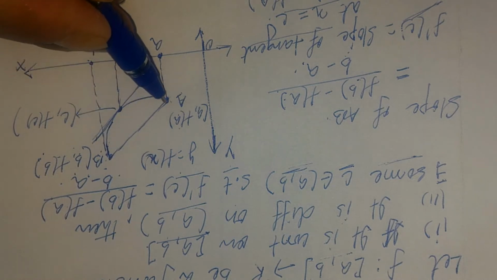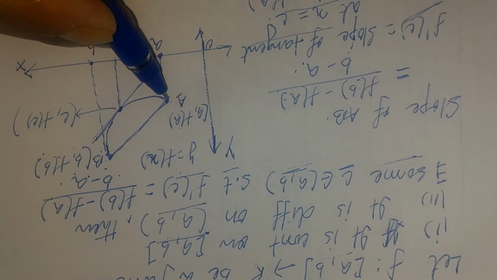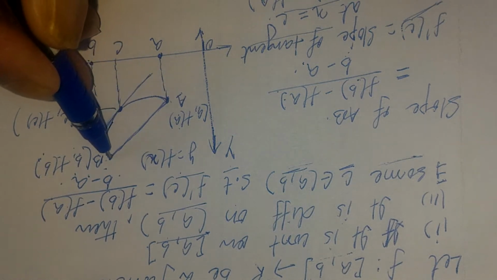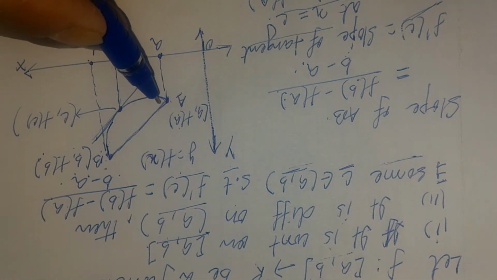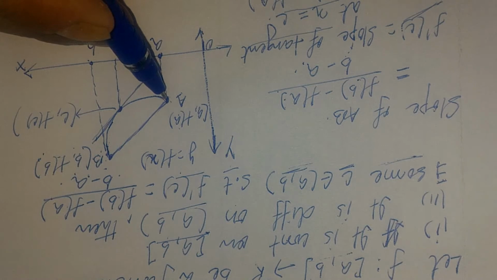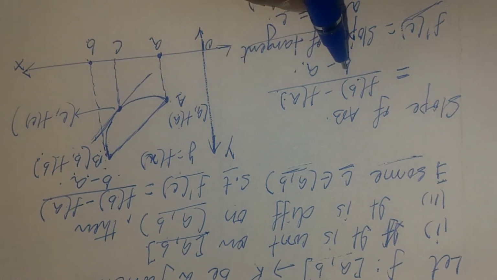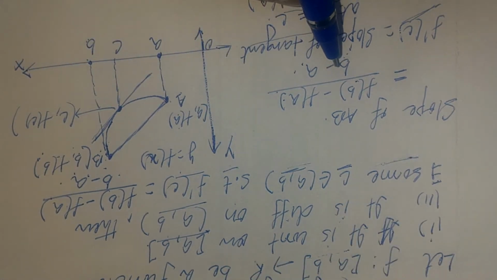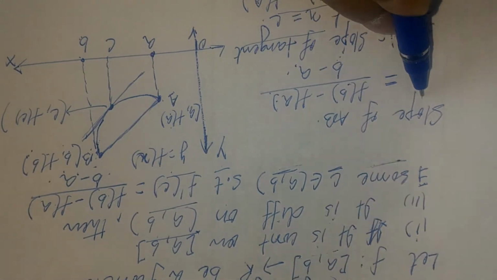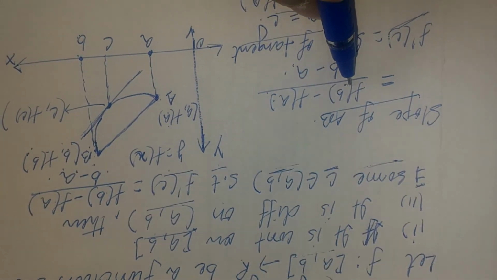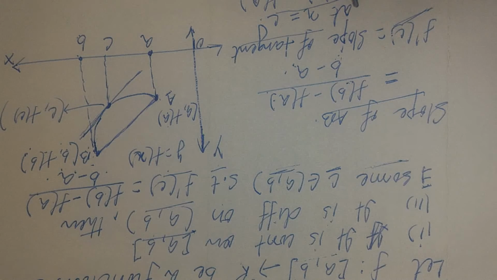If you join them, we have a chord, or we can also say a secant. If you want to know the slope of this secant AB, we know the slope of a line joining 2 points is (y2 minus y1) by (x2 minus x1). So the slope of AB is (f(b) minus f(a)) by (b minus a).